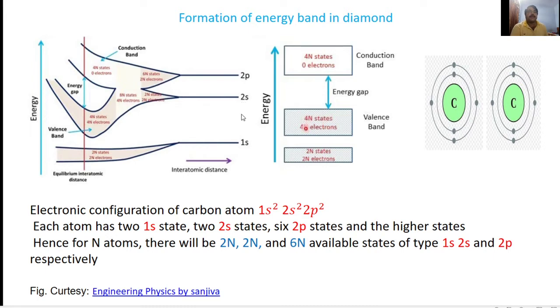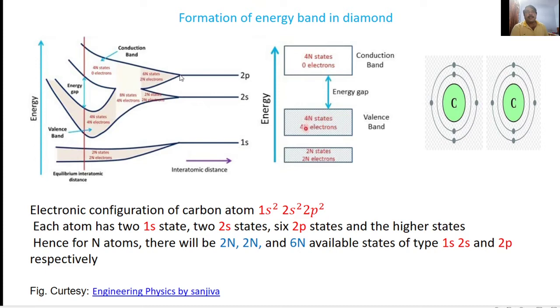If we further decrease the interatomic distance, here this is the original energy level of the electrons. Some of the electrons have higher energy and some have lower energy. Similarly, in the 2p state, this is the actual energy level.